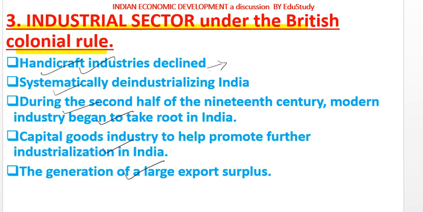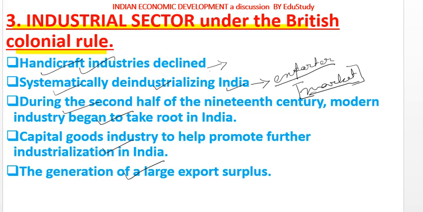Then, systematically deindustrializing India. The motive behind it was, first, they wanted to make India an exporter of raw material, and second, they wanted a market in India for their finished goods. They would produce goods in England and sell those goods in the Indian market.